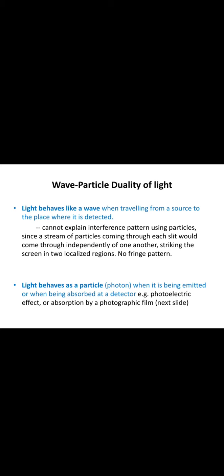Light behaves like a wave when traveling from the source to the place where it is detected, which means we cannot explain the interference pattern using particles. Since a stream of particles coming through each slit would come through independently of one another, striking the screen in two localized regions, no interference pattern is formed. Light behaves like a particle, in the form of photons, when it is being emitted or absorbed at the detector.